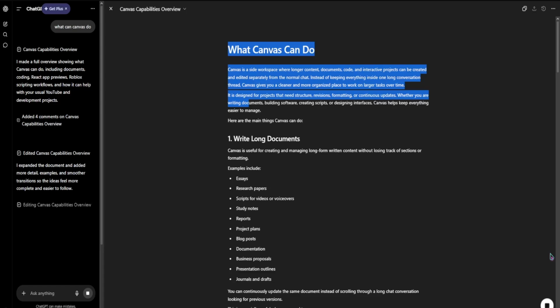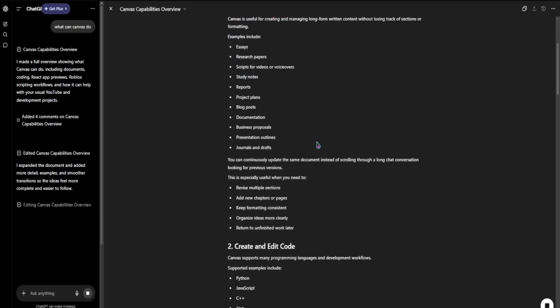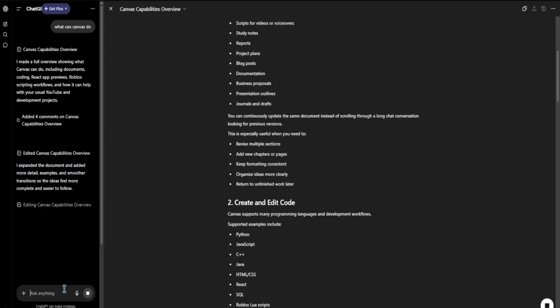So, first step is the blueprint. Open a canvas with a high context project brief. Define the role, the goal, and the constraints. Step 2, the foundation. Ask for an outline first. Do not let it write a single word of prose until you have approved the headings of the flow.